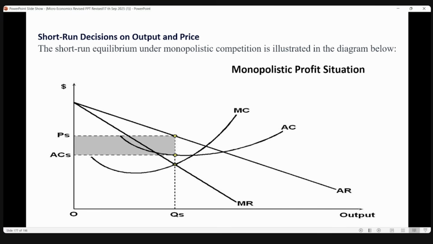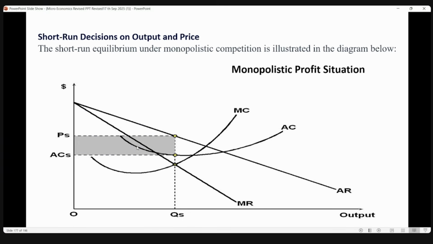This is in a monopolistic competition. Okay, so that is the reason you can see the slanting AR and MR curves, normal slanting AR MR curves in a monopolistic competition. Okay, and next one, the cost curves are generally U-shaped. We saw in perfect competition also they are U-shaped.